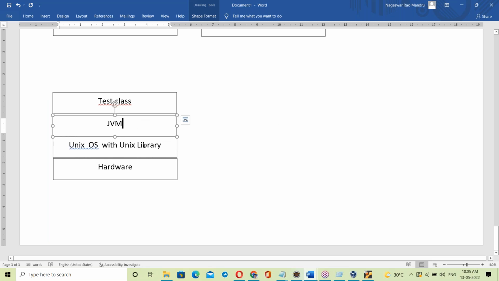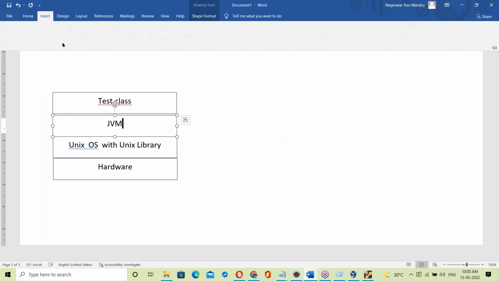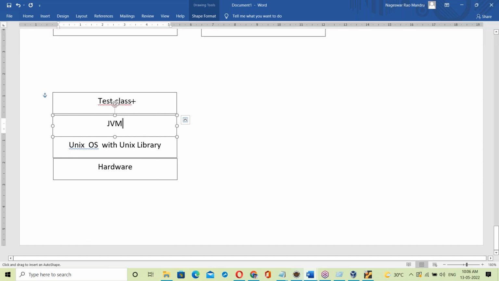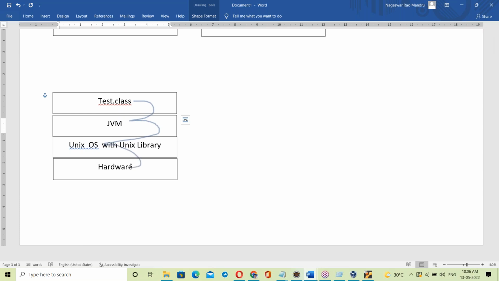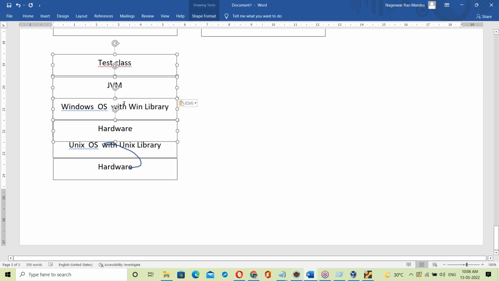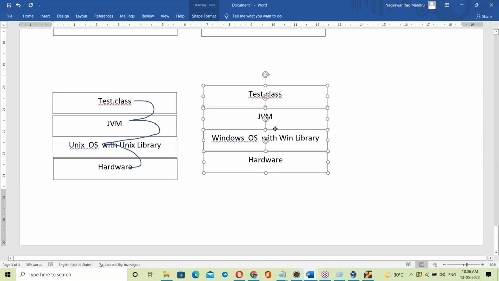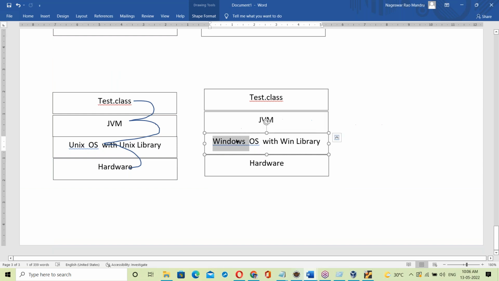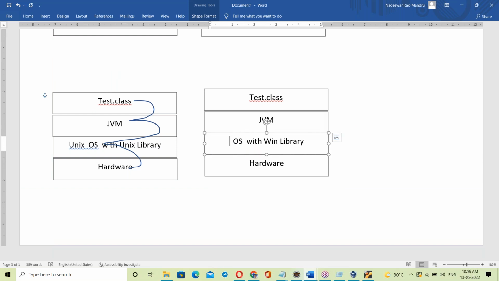Now what happens here? On Unix OS, the Unix JVM takes the tested.class file and links it with the Unix OS library. Once linked, it communicates with the hardware. Suppose there is one more platform, Mac OS. On Mac OS, there is also a JVM.